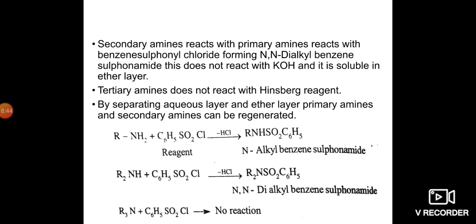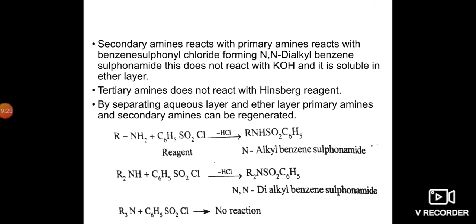Then secondary amines react with the benzene sulfonyl chloride forming an N,N-dialkyl benzene sulfonamide. This does not react with the potassium hydroxide and it is soluble in the ether layer. Tertiary amine, as we already said, does not react with the Hinsberg reagent because of the absence of hydrogens. Then by separating the aqueous layer and the ether layer, primary amines and secondary amines can be regenerated.